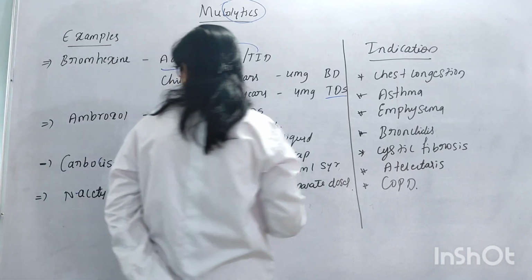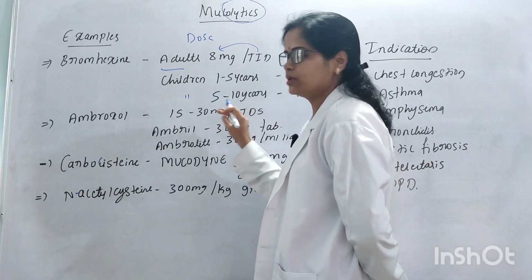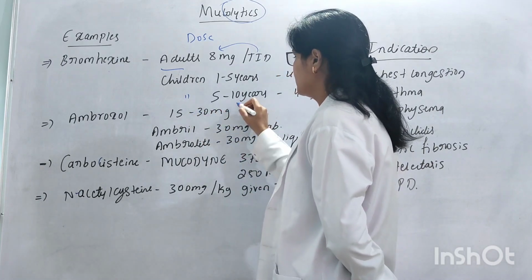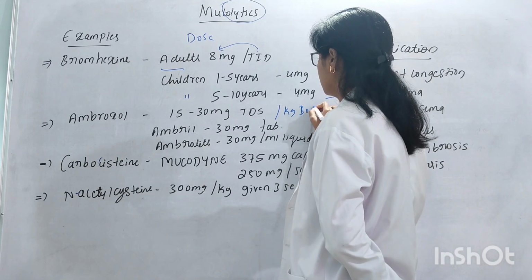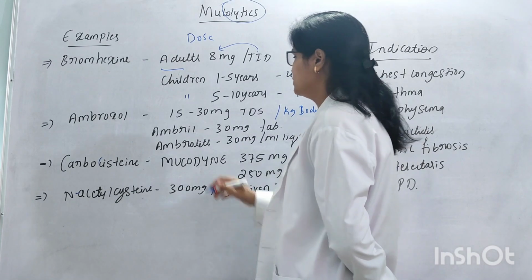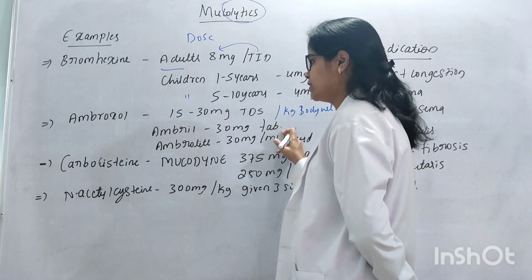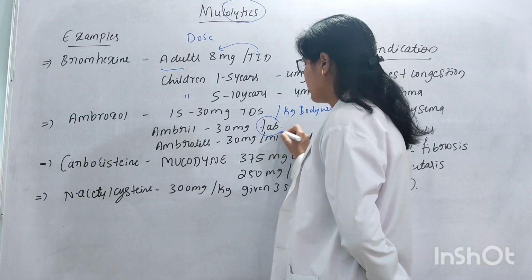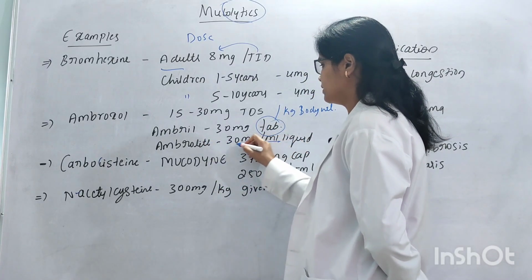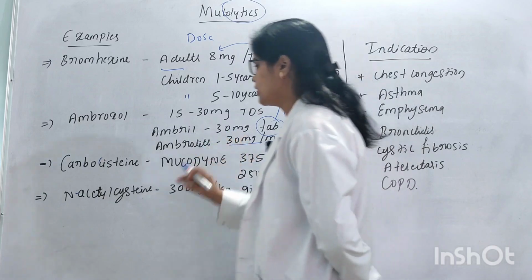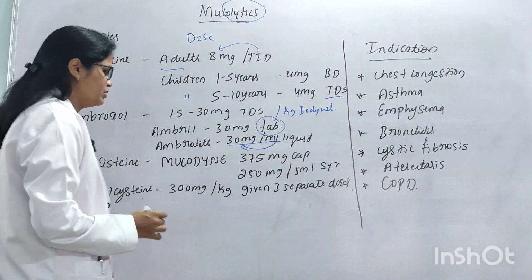And next is ambroxol. It is administered 15 to 30 mg TDS. Ambril is administered as a 30 mg tablet, means it is available in tablet form, and Ambrolite is 30 mg per ml, that is, 1 ml contains 30 mg of ambroxol.